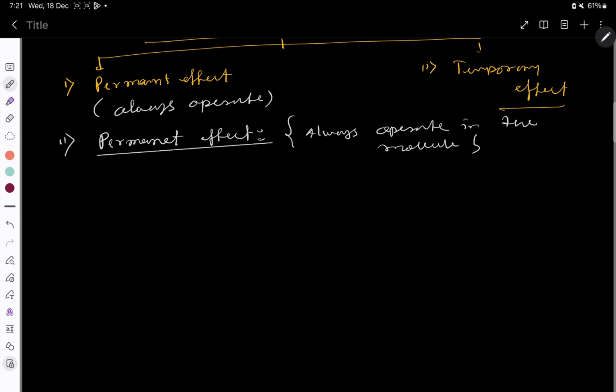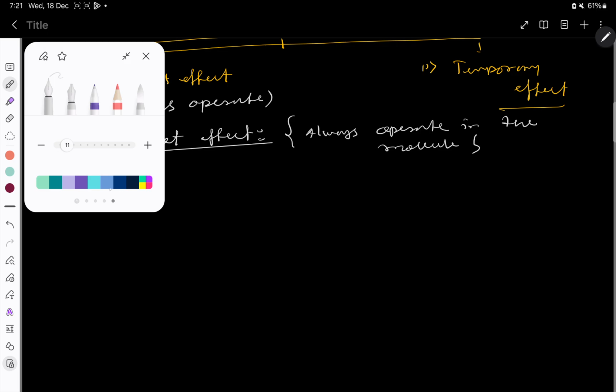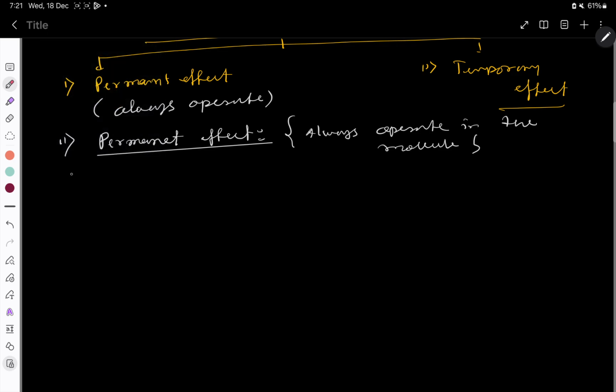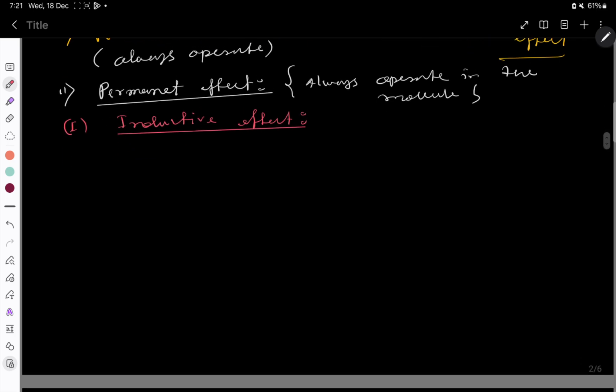Now the first example of permanent effect, I'm going to discuss, is the inductive effect. So the question is where this effect is applied, and what is actually called the inductive effect.